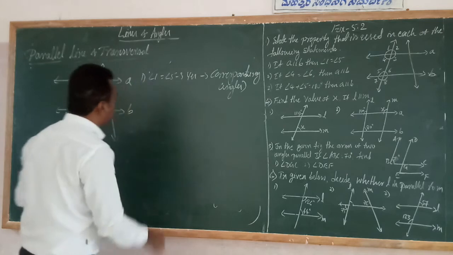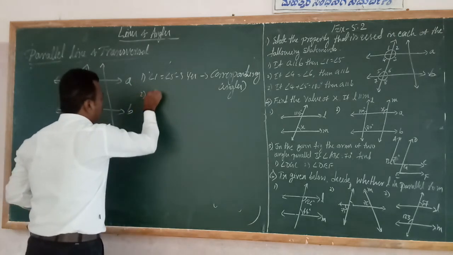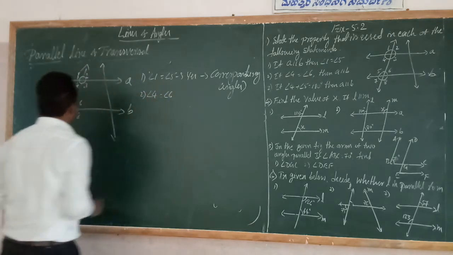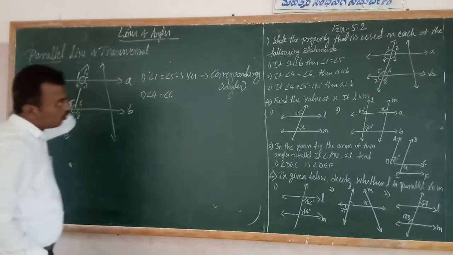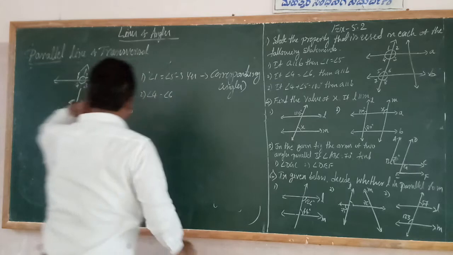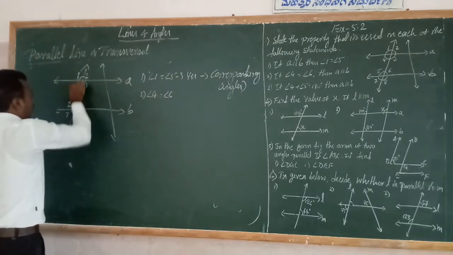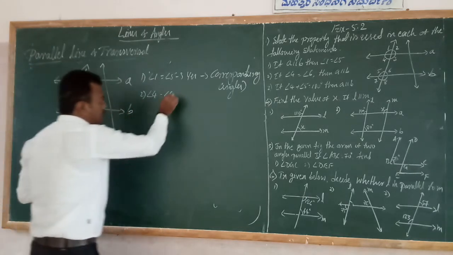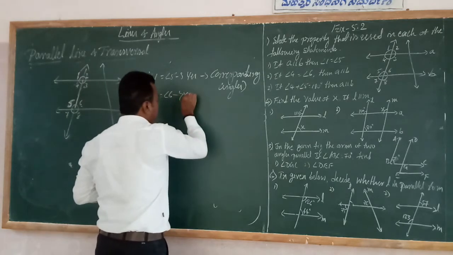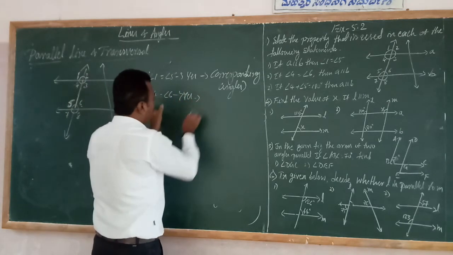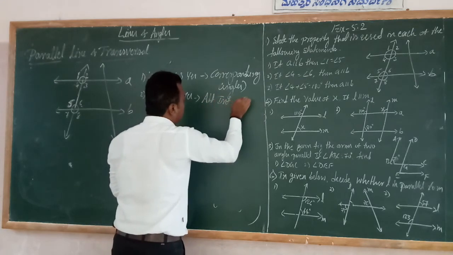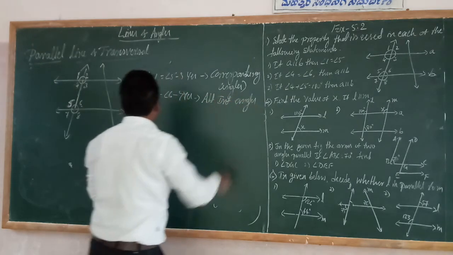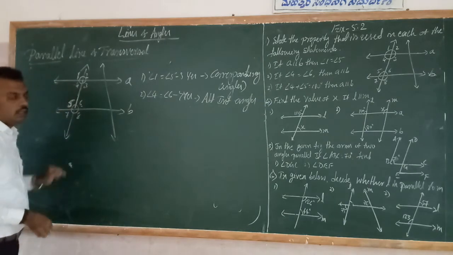Angle 4 is equal to angle 6. Is it true? Yes, it is also correct, because these two are alternate interior angles. Correct, because they are on opposite sides of the transversal.